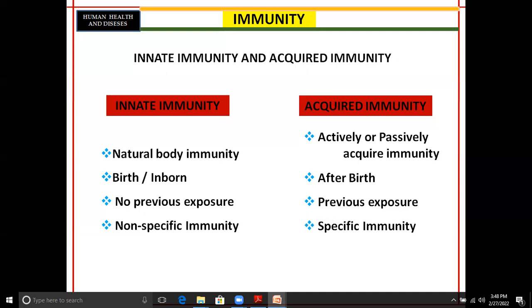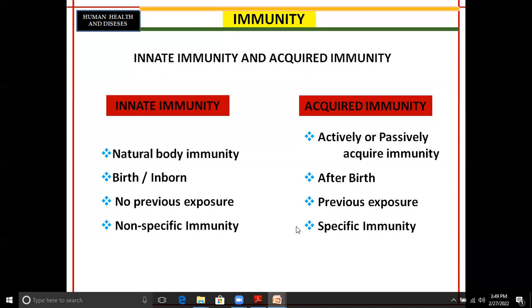Okay, this acquired immunity fights in the form of specialized glycoproteins known as antibodies against a specific antigen. Therefore, acquired immunity is known as specific immunity. Then these are some important points.